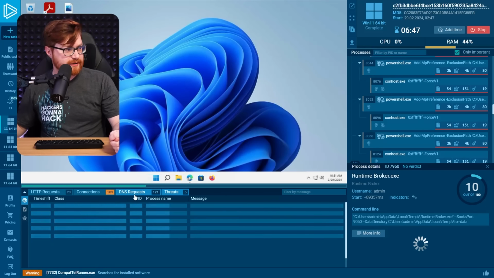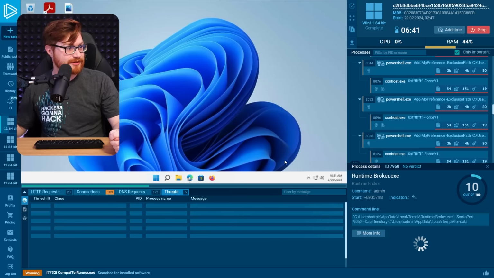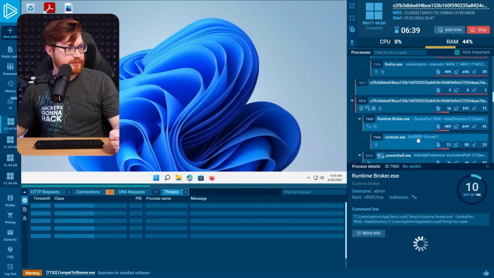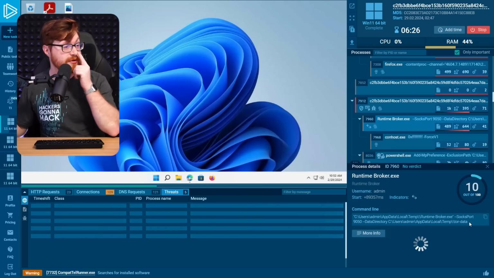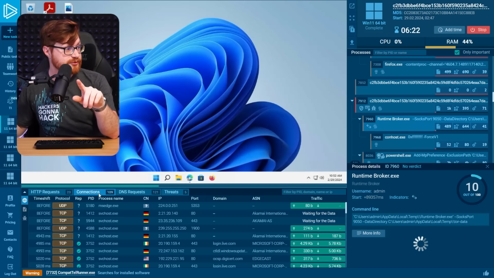I think there's a lot going on, and Any.Run is just trying to keep up right now. Nothing seems to be loading or pulling back for me. But the PowerShell ones are interesting. What is this? When it runs runtimebroker.exe, SOCKS port 9050 with a data directory of the Tor data. Okay, so it must be doing something genuinely through Tor.